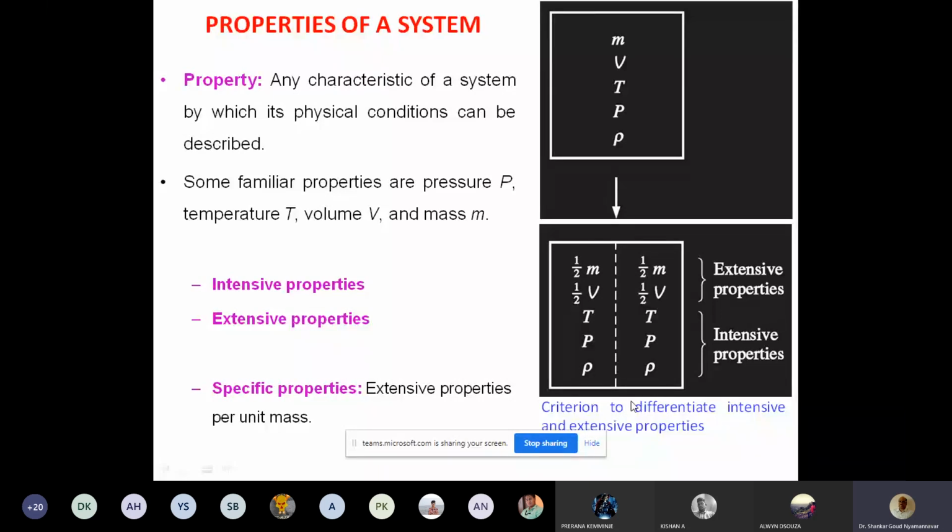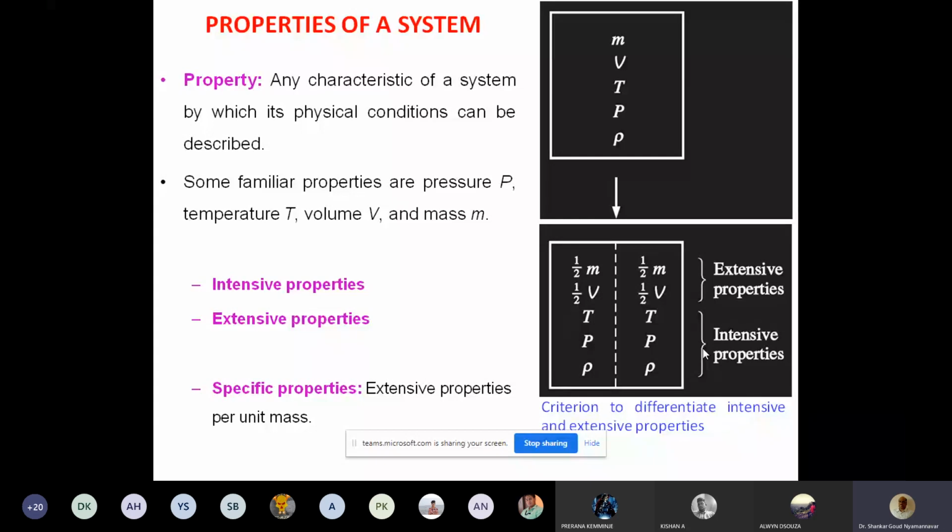So this density is actually a specific property. Mass was converted into an intensive property. What is density? Mass per unit volume. Total mass is divided by volume, then you get density. So mass, which is an extensive property, I have converted into an intensive property by dividing with the total volume. All extensive properties can be converted into intensive properties by expressing them in terms of per unit volume or per unit mass. So here these two are extensive properties, and these are intensive properties. Is that clear? Yes, sir.